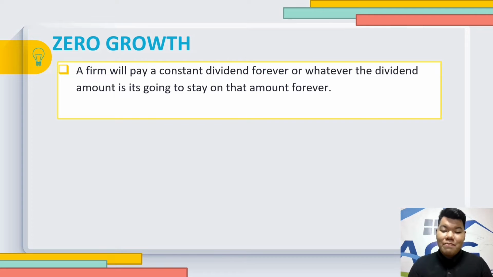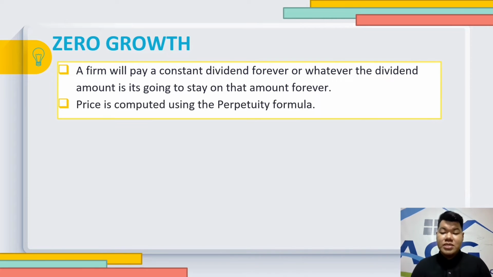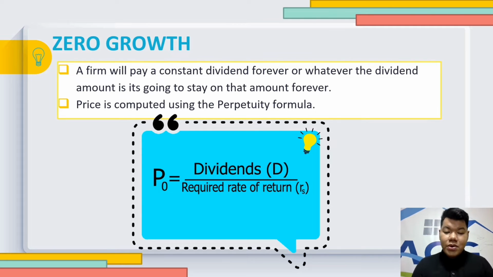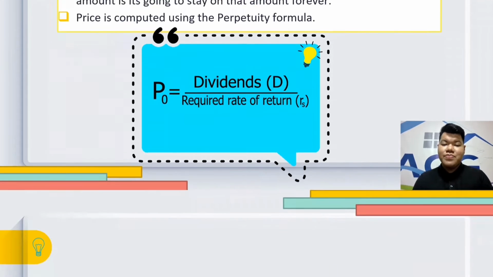A firm will pay a constant dividend forever, or whatever the dividend amount is, it's going to stay at that amount forever. Here, the price is computed using the perpetuity formula, or P sub 0 is equal to the dividend divided by your required rate of return.